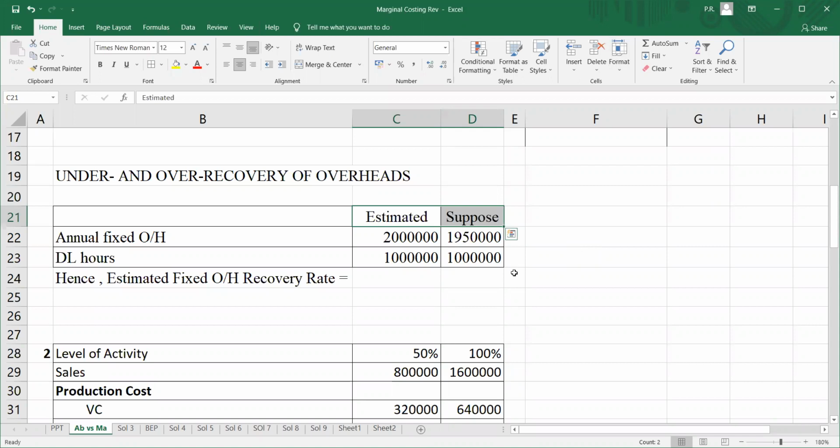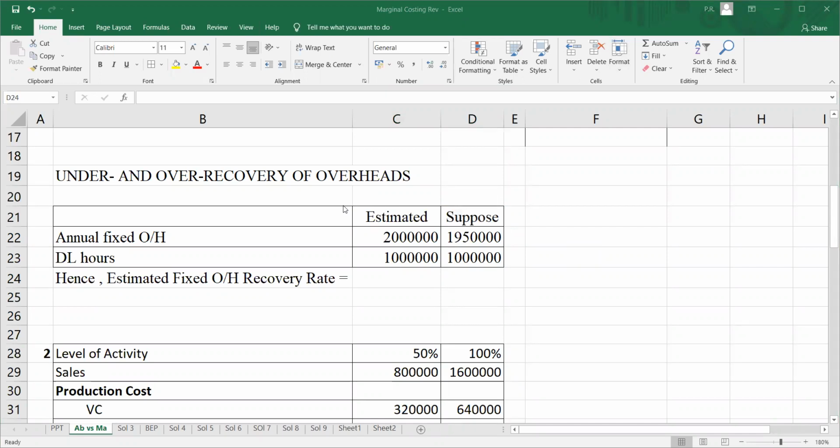Pranam. In this video, we are going to understand what we mean by under and over recovery of overheads. In other words, we also say it's under absorption or over absorption of overheads. Let's start with this example. It is the effect of calculating overhead rates based on budgeted annual expenditure and the budgeted activity.